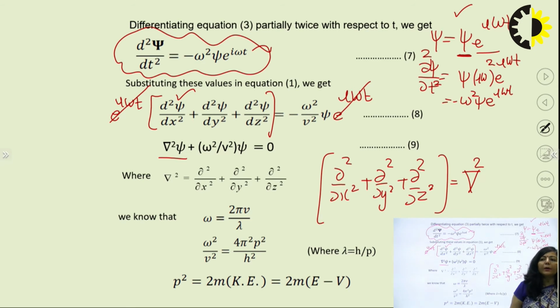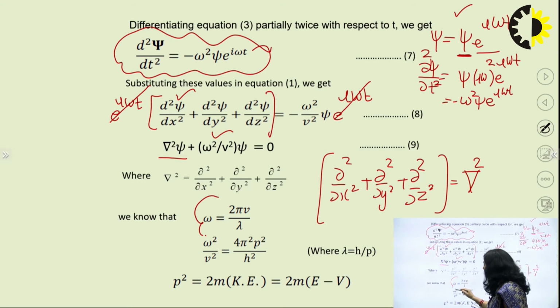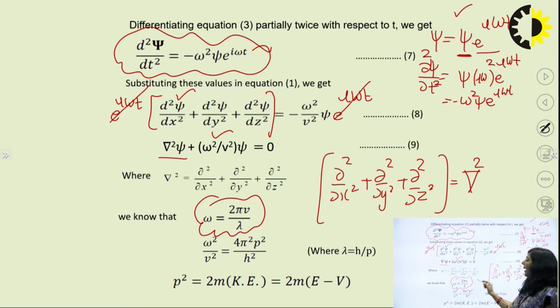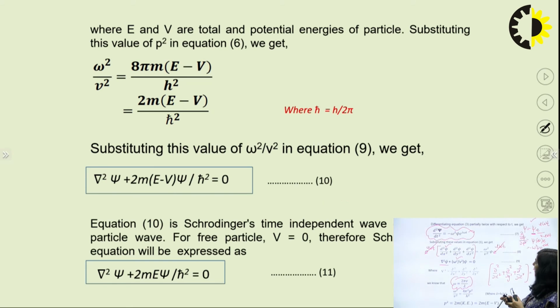Since we have to write the second order partial differential equation in time independent form, and as I have already mentioned, we apply the time independent equation only for those atomic systems where energy does not depend upon time. It means somehow we have to convert this term in terms of energy so that we can correlate it with the energy of the system. For doing so, we know omega can be written as 2 pi nu by lambda. So let me simplify this.